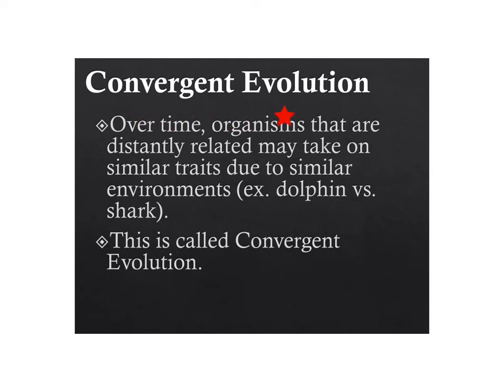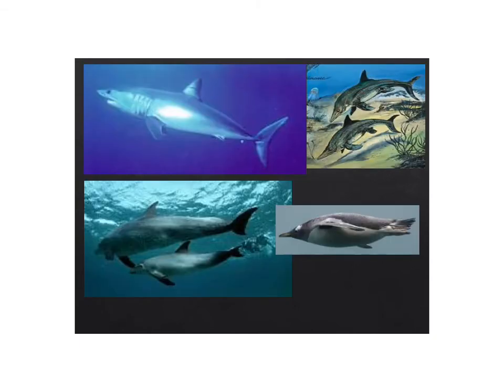This is a case of convergent evolution, where an organism is really adapted to its environment. It's taken on a particular form because of its lifestyle. So here we can see the shark and its torpedo-shaped body for swimming fast. And here's the dolphin, almost exactly the same body form. Notice the tail's a little different because they evolved differently, but you've got that single dorsal fin, the pectoral fins, the torpedo-shaped body.